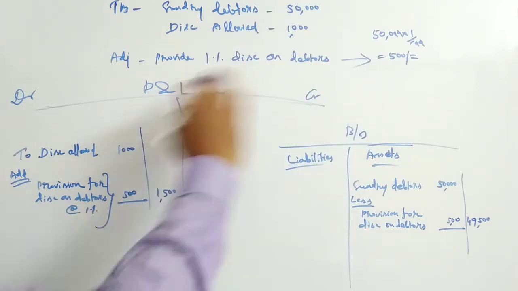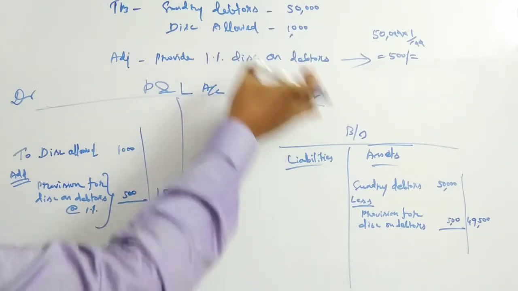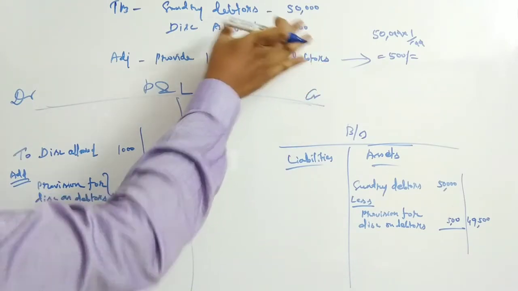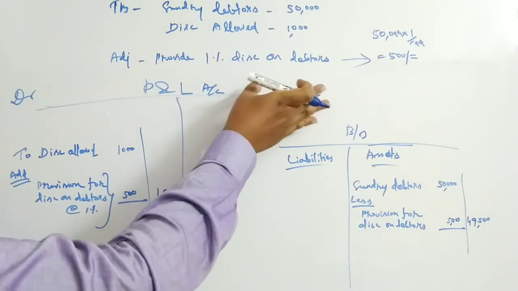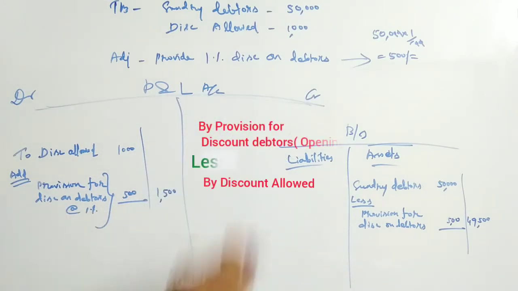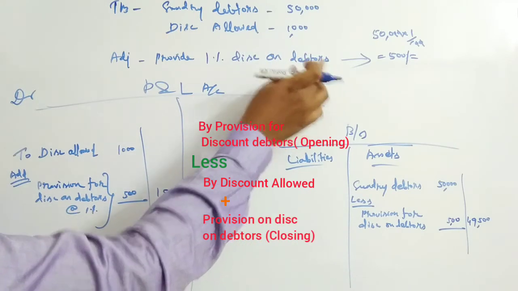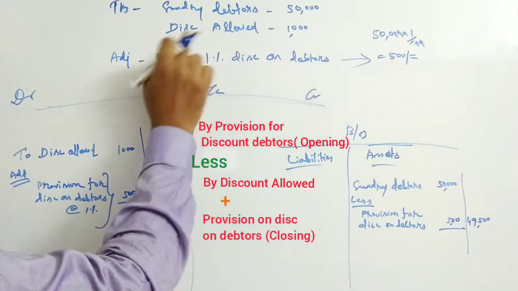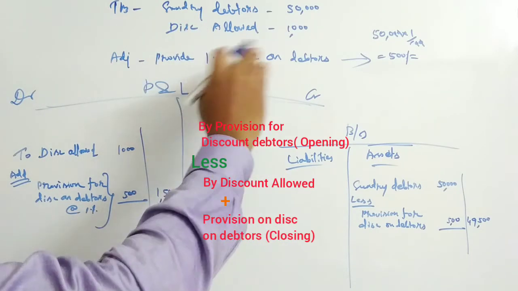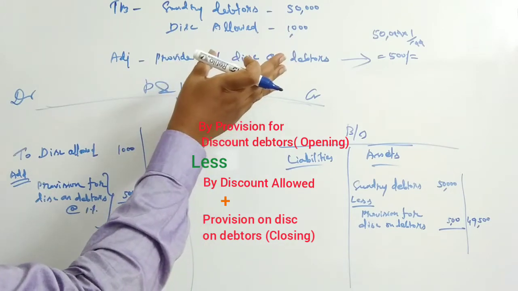We have to compare the adjusted provision, that is the required provision, with the existing provision. If the existing provision is higher than the required provision, then it should be shown on the credit side. Otherwise, we have to add the discount allowed.